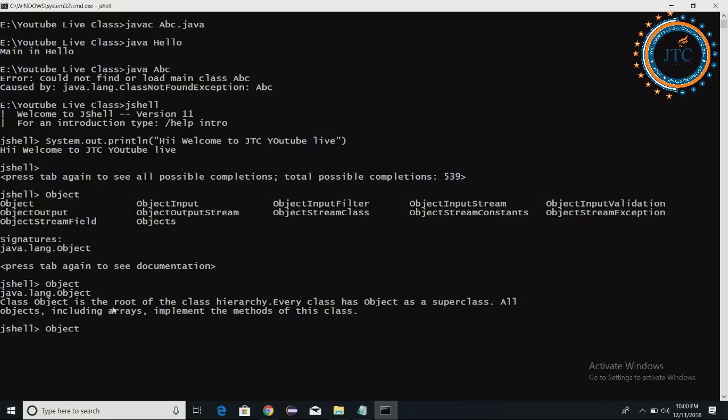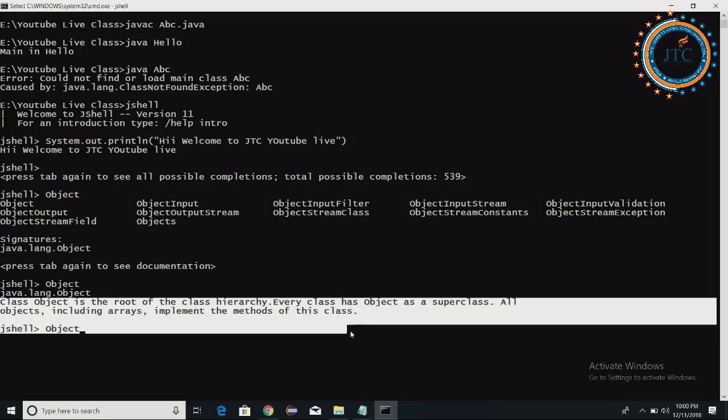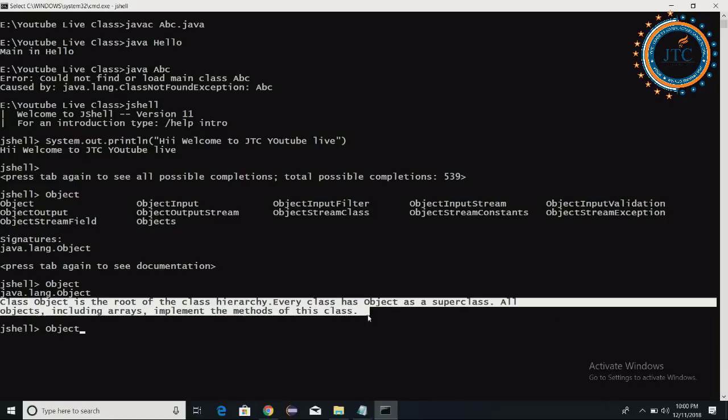Now it is giving some basic theory, basic information about the class called Object. You can read it out.